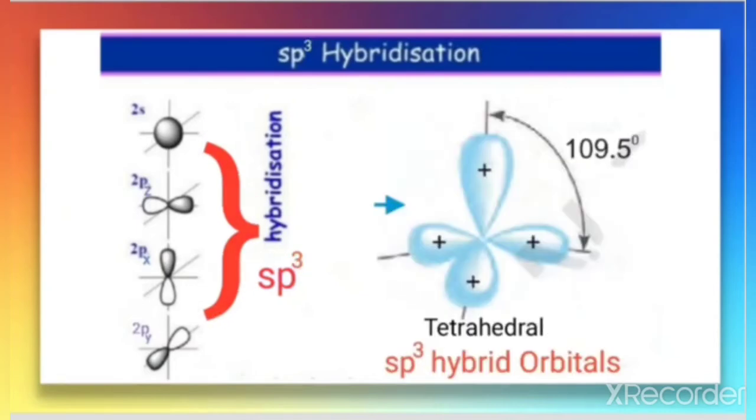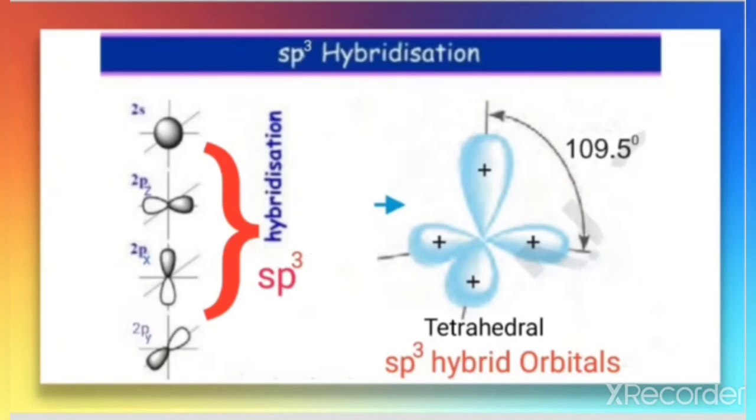Let us take sp3 hybridization. When one s and three p are combining, it is called sp3. Look at here, why is it represented as sp3? One s is combining, so s. Three p's are combining, so we write p3. This 3 looks like a power on p. So, sp3. How many hybrid orbitals are formed?